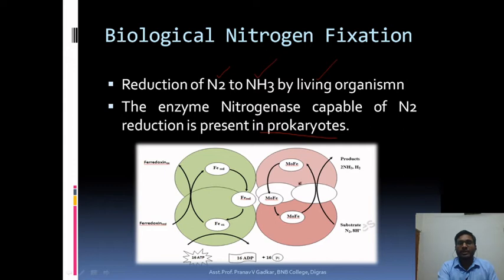In this diagram we can see the structure of the nitrogenase complex, in which there are substrates like nitrogen, and this nitrogen is converted into the product ammonia and protons with the help of 16 ATP molecules.